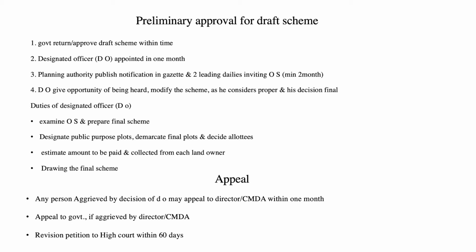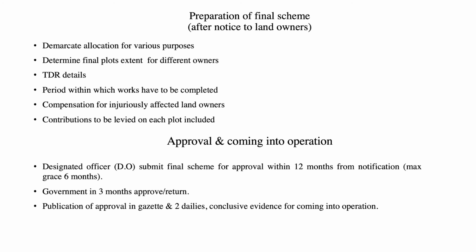Duties of designated officer. Examine a scheme and prepare the final scheme. Designate public purpose plots, demarcate final plots and decide allottees. Estimate the amount to be paid and collected from each landowner. Drawing the final scheme. Preparation of final scheme.